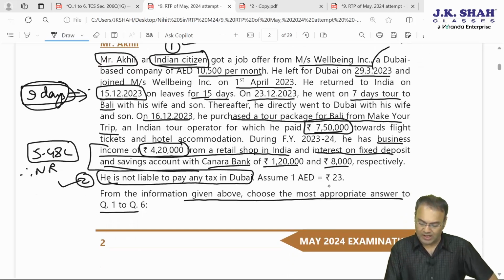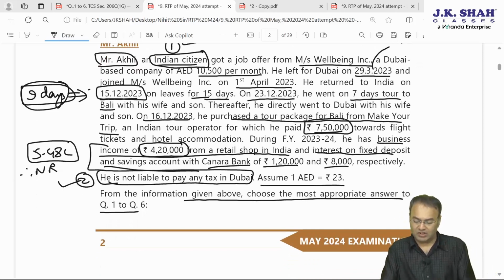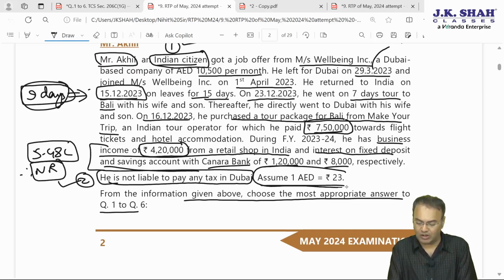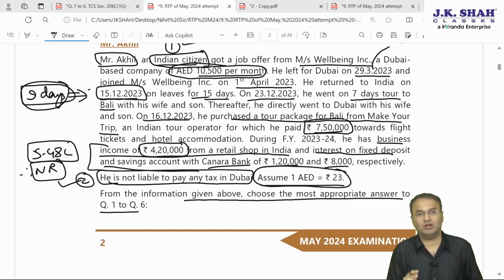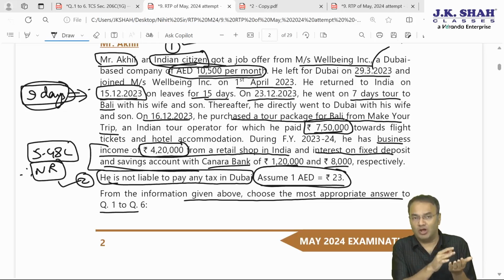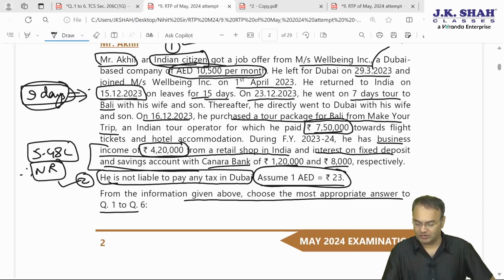Okay, that's it. Assume 1 AED is equal to 23 rupees. Since he is non-resident in India, we don't require this foreign currency conversion rate, because his income outside India, 10,500 AED per month, is not going to be taxable in India. So it would be pointless to convert from Emirates currency to Indian currency.